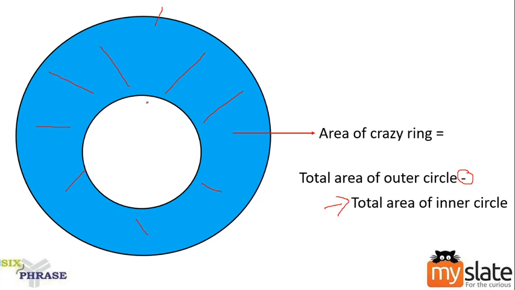When you subtract these two areas, we will be left with the remaining area, which is nothing but the area of the ring. So our ultimate aim is that we need the area of the outer circle and the area of the inner circle. Once we get that, we will be able to find the final answer. All right, so this is the problem. I hope the problem is clear.